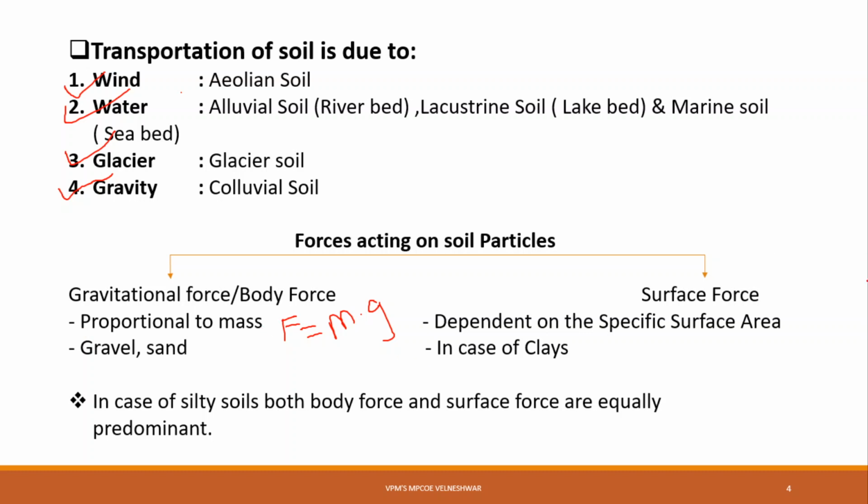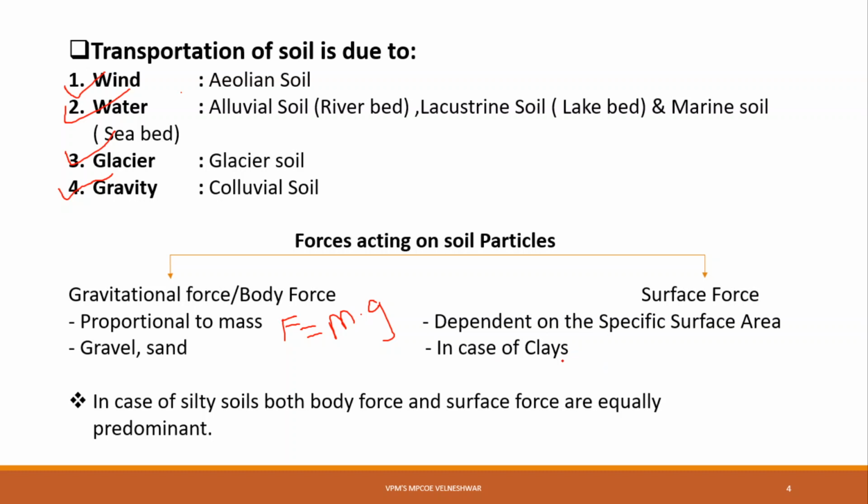Clear? Now surface force depends on specific surface area, that we call SSA, nature of surface and ambience. Due to gravitational force, generally gravels and sands are formed, and due to surface forces, clays are formed.